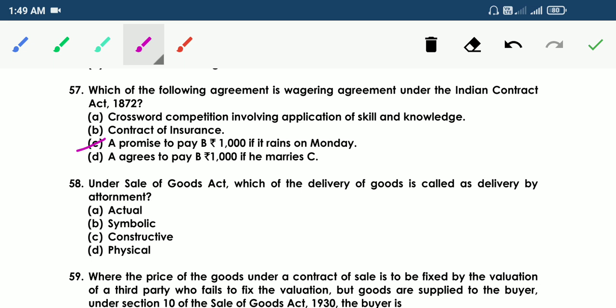58. Under Sale of Goods Act, which delivery of goods is called delivery by attornment? Option A, actual. B, symbolic. C, constructive. D, physical. So the answer is C, constructive, under the Sale of Goods Act. Constructive is called delivery by attornment.